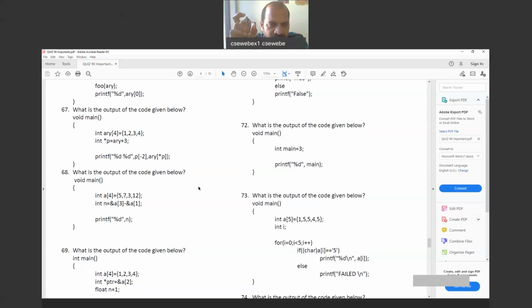P is on the 20,006 location. So now star P means the value at the 20,006 location. That means 20,006 and 7, both locations will be accessed, and we will get ARY of 3's value, which is the value 4. So now star P means we will get value 4. ARY of 3 is value 4, that we will get.